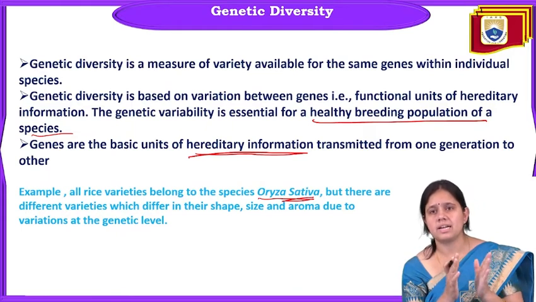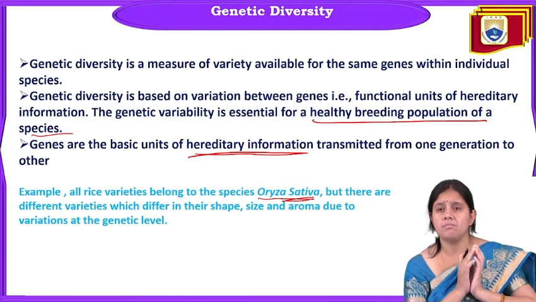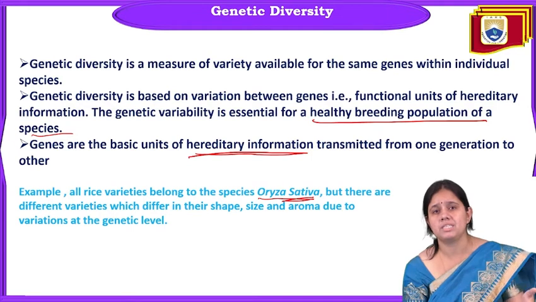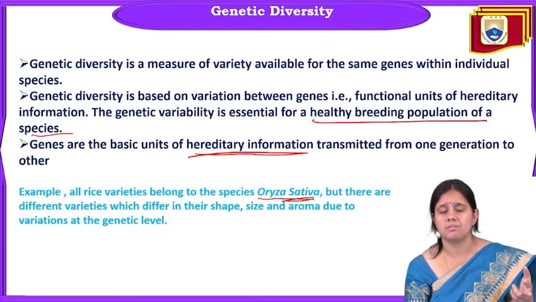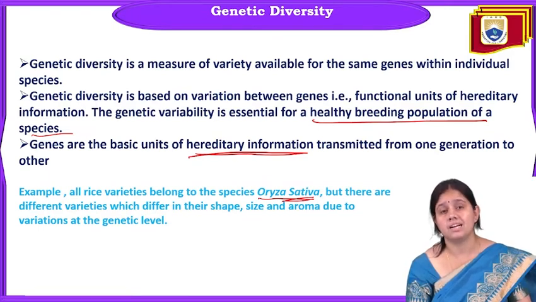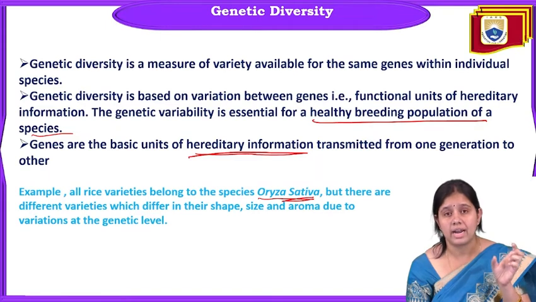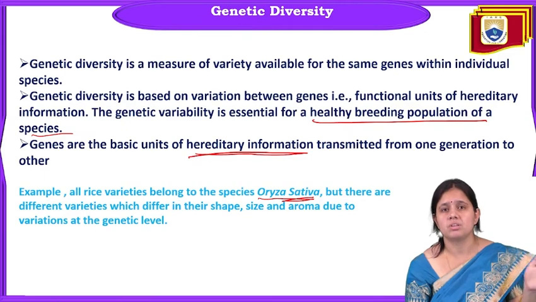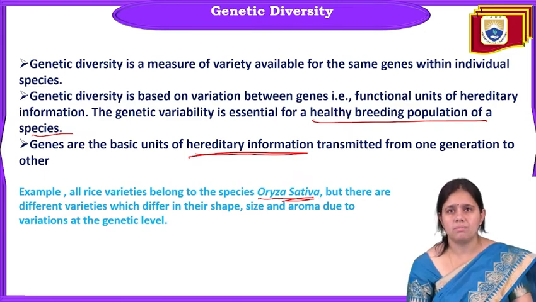Because only rice Oryza sativa is the species, but we have got a variety of rices, and all rices are different from each other. Like some is basmati rice, some is different rice, some is long, some is short, some has different aroma. So from where do they come? From the variation at their genetic level. That is called diversity on the basis of genes, genetic diversity. Because that genetic diversity is variation among that particular single species, but they have much variety because of their genetic makeup only. So this is all about the genetic diversity.